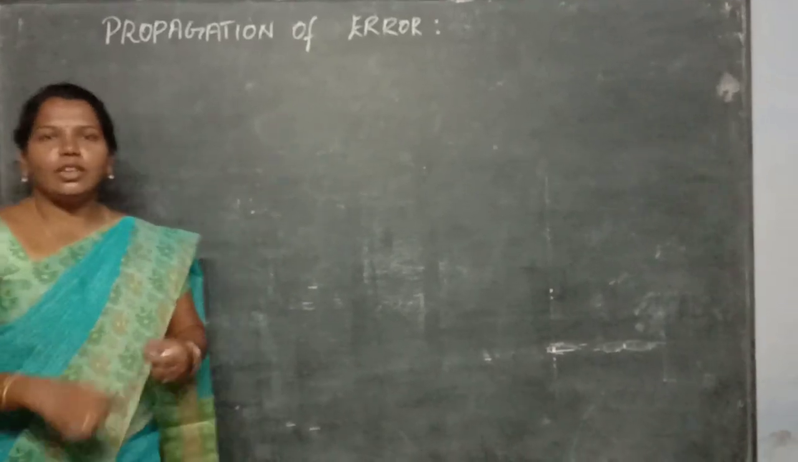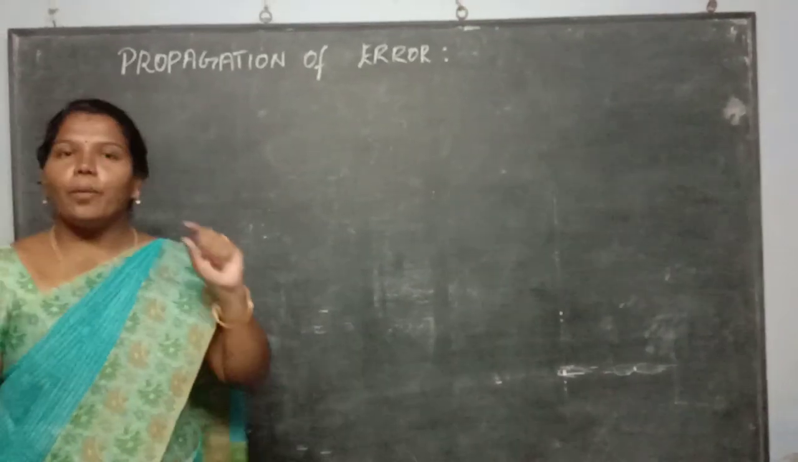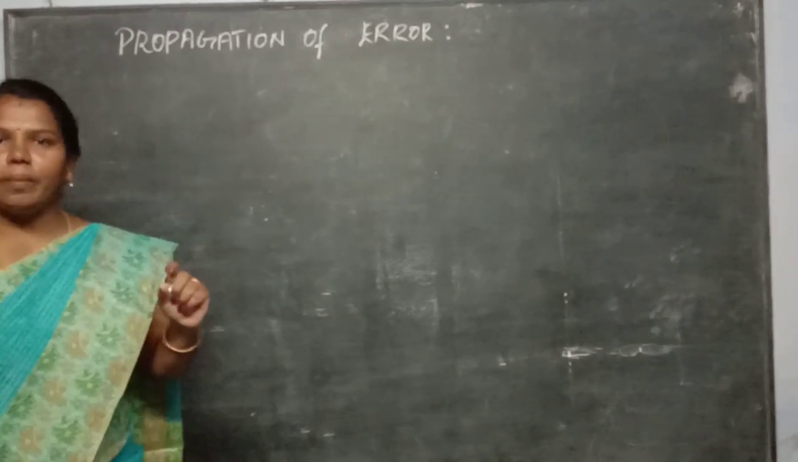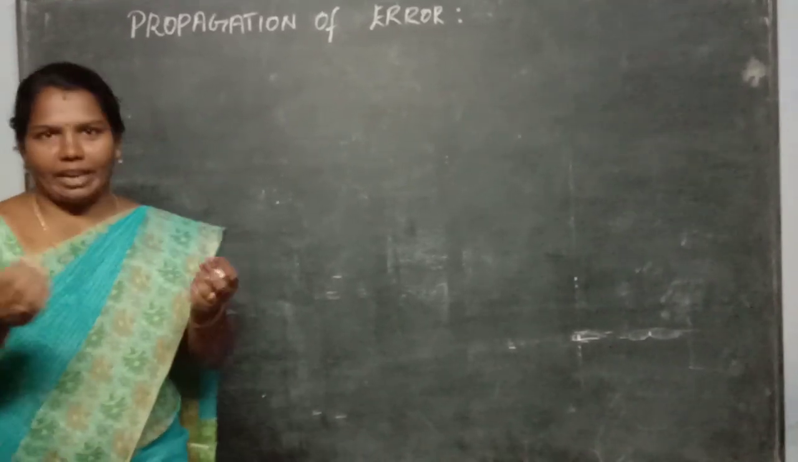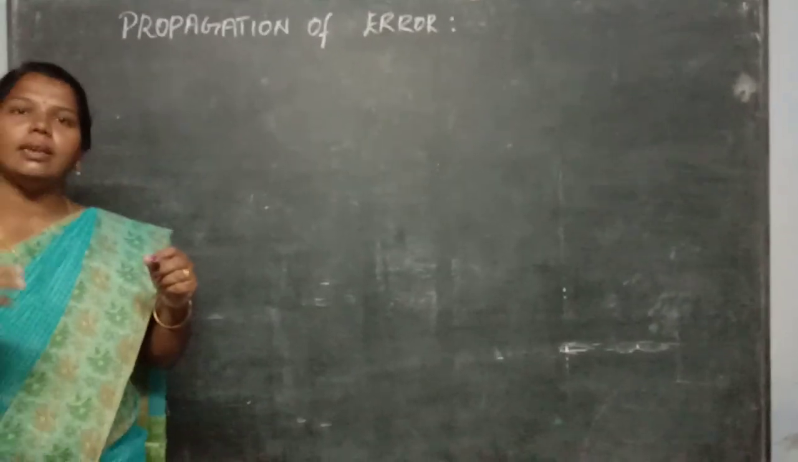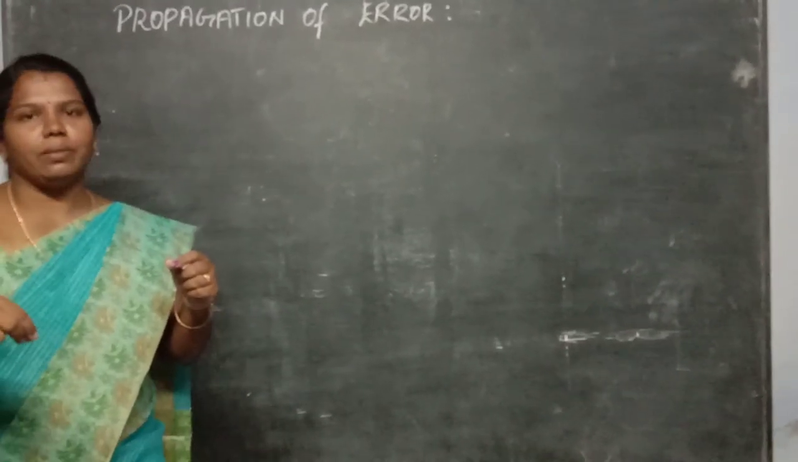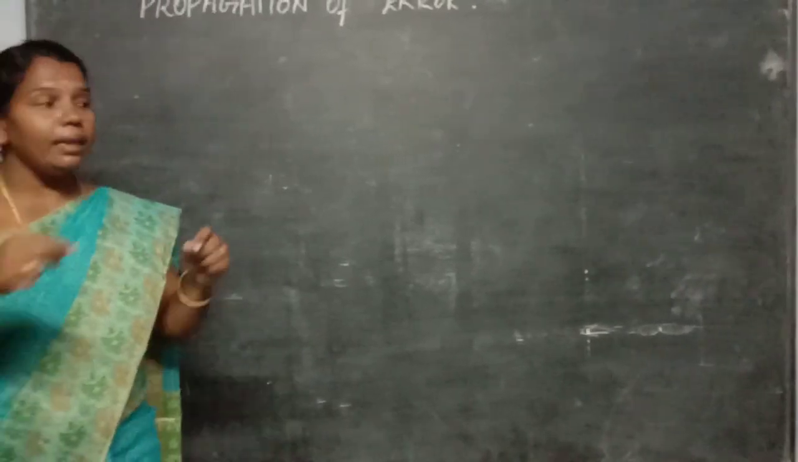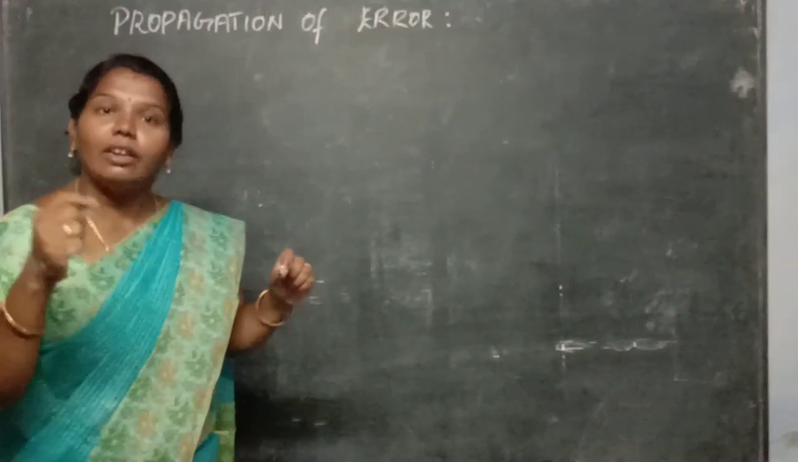Yes, good morning students. Today we are going to see about the topic propagation of error. So what is called propagation of error? That is combinations of the error, called propagation. See, a number of physical quantities that can be involved in an experiment can have different readings. Different instruments are used to take different readings.